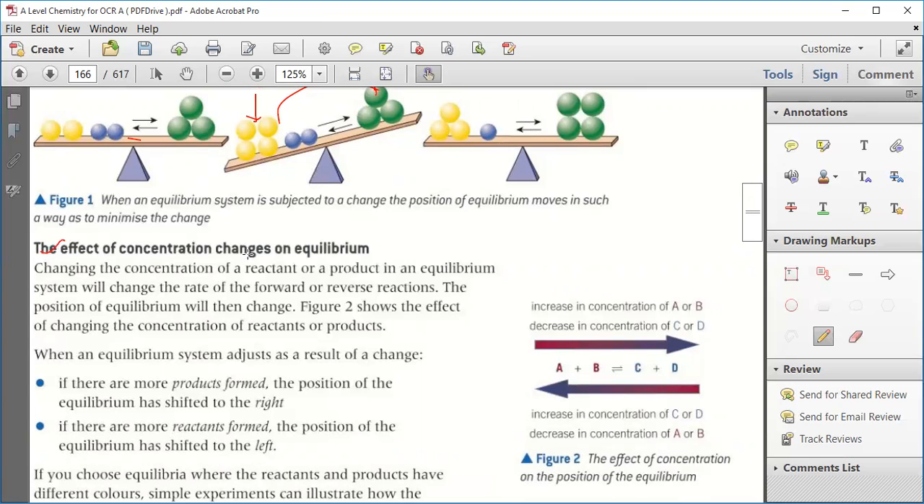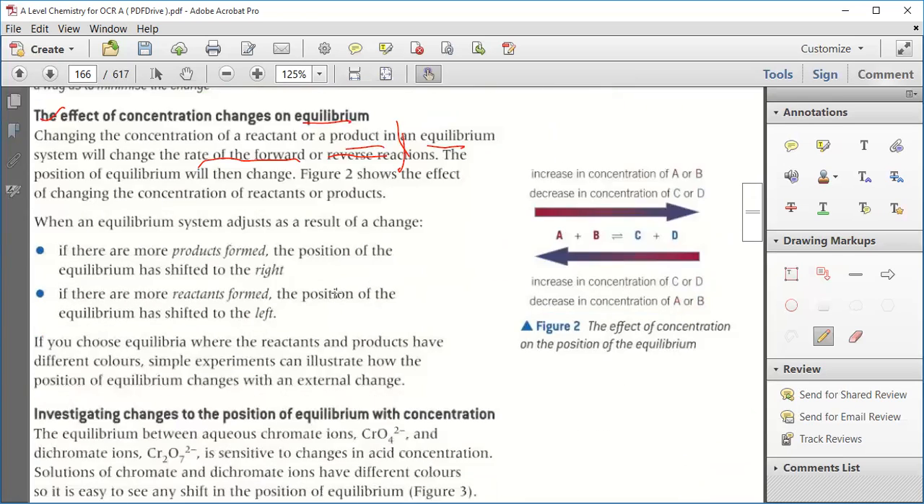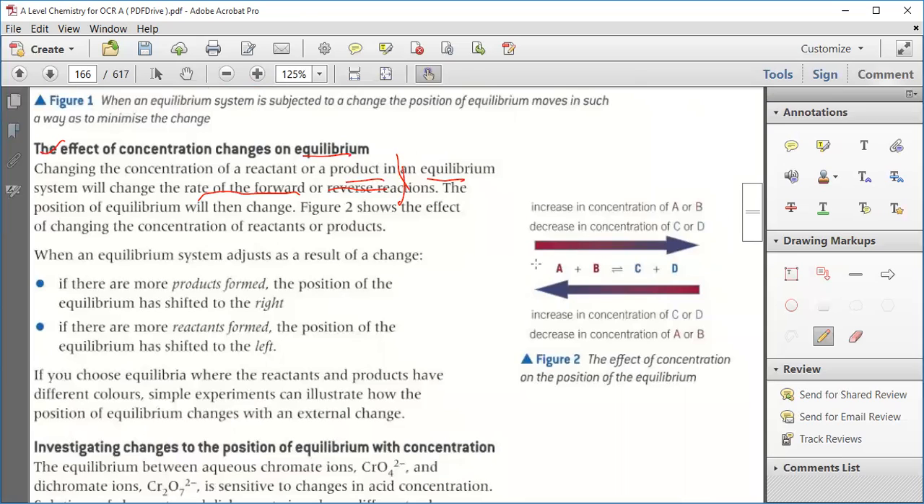Now the effect of concentration changes on the equilibrium. Changing the concentration of a reactant or a product in the equilibrium system will change the rate of the forward and reverse reactions. As the concentration of a reactant or a product changes, the rate of forward and reverse reaction also changes. The position of equilibrium will then change. Figure 2 shows the effect of change of concentration of reactant or product.